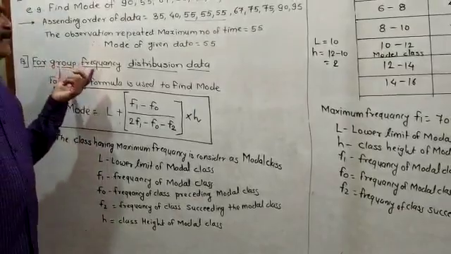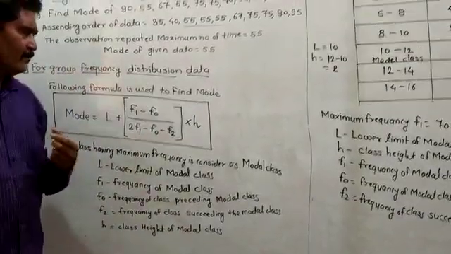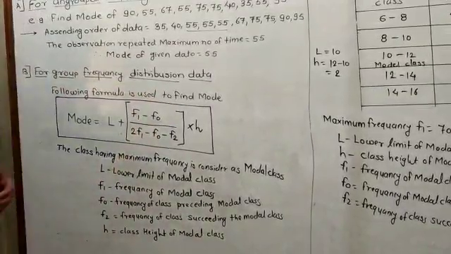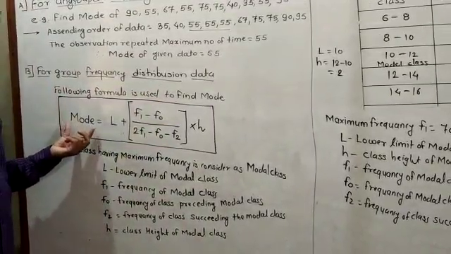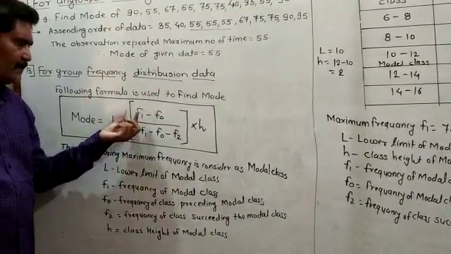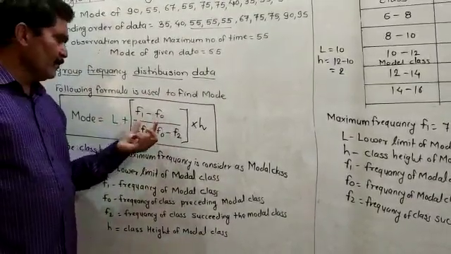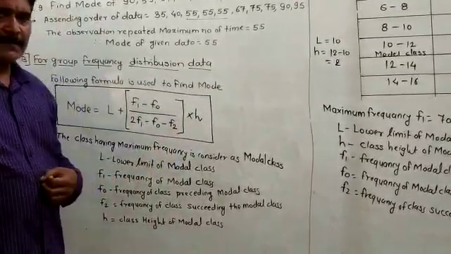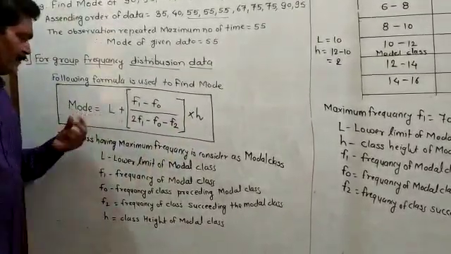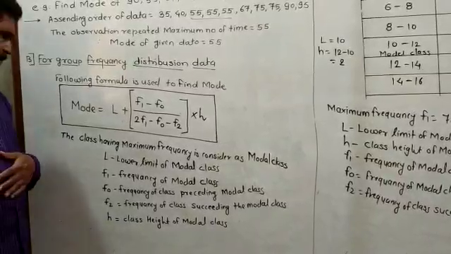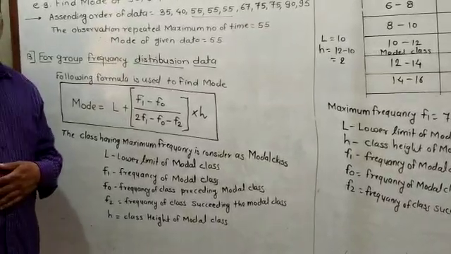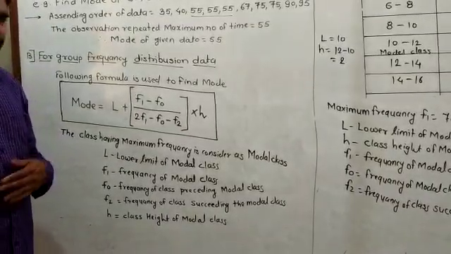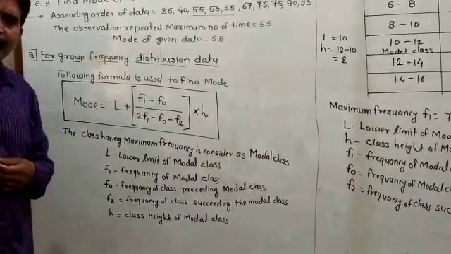For the group frequency distribution, if you want to find the mode, you have to use a formula. Which formula do you have to use? The formula for the mode is equal to L plus, in bracket, F1 minus F0 upon 2F1 minus F0 minus F2, into H. Here you have to find the modal class. In the median you were finding the median class, but here for the mode you have to find the modal class.